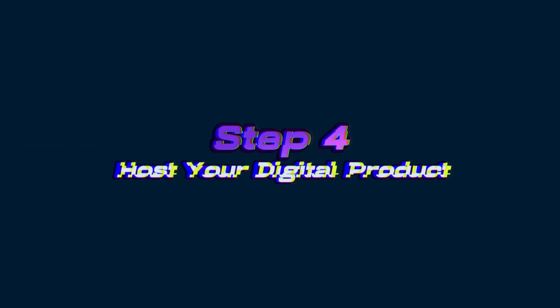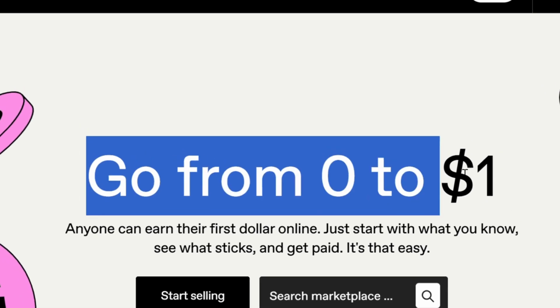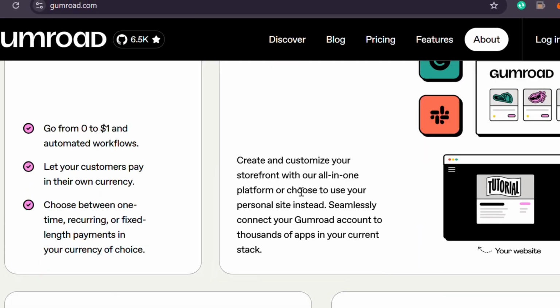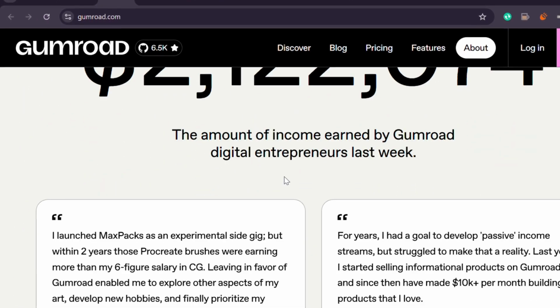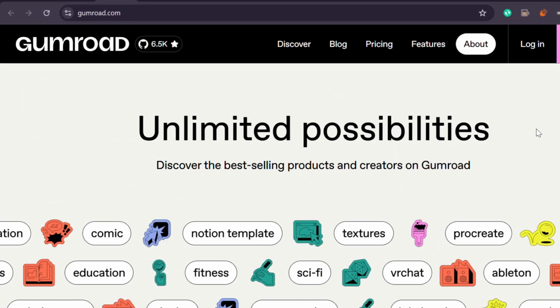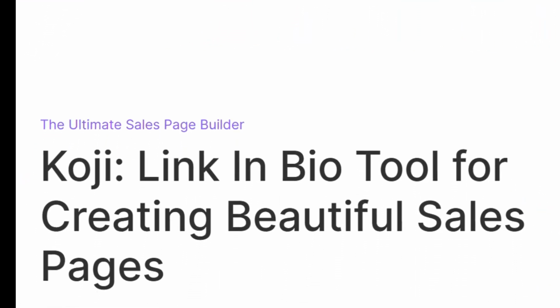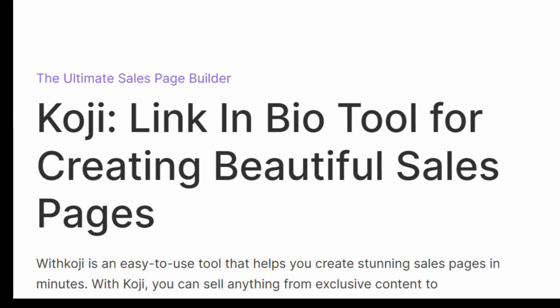Step 4. Host your digital product. I recommend using Gumroad for this. It's simple, free to start, and handles everything from file delivery to payment. Upload your file, write a clear product title, add a description that tells people what they'll get and what outcome to expect, then set your price. You can also use Koji, which is great if you want to promote through platforms like Instagram or TikTok. Koji works well if you want everything in one link, including a bio, product links, and opt-ins.